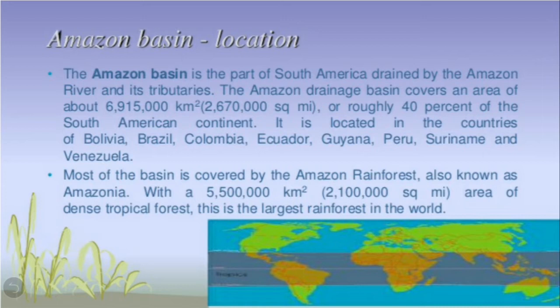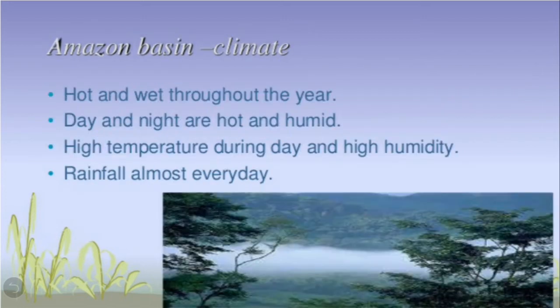Most of this basin is covered by the Amazon rainforest, so it is also known as Amazonia. And children, this is the largest rainforest in the world. So let's discuss this Amazon basin in more detail.